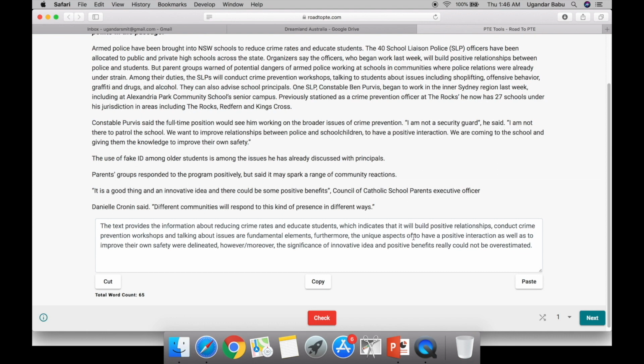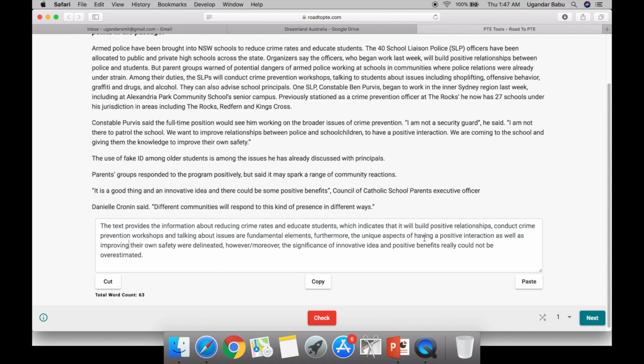Furthermore, the unique aspects of, so here next to of we should not use to have, so change it to having. The unique aspects of having a positive interaction as well as to improve their own safety. Here already you are using the present continuous tense, so use the same here as well. Improving their own safety were delineated.